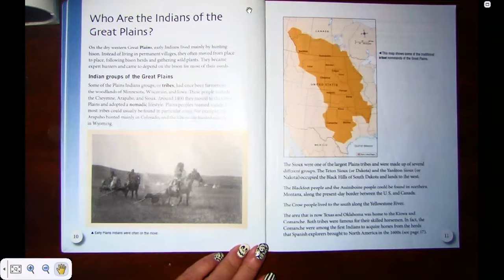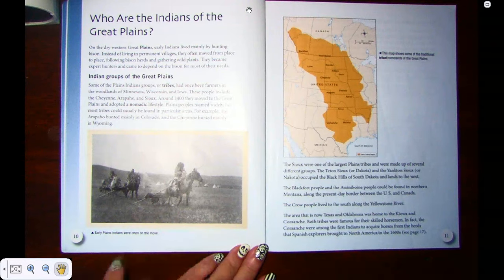The Indian groups of the Great Plains. Some Indian groups or tribes had once been farmers in the woodlands of Minnesota, Wisconsin, and Iowa. These people included the Cheyenne, Arapaho, and Sioux. Around 1400, they moved to the Great Plains and adapted to the nomadic lifestyle. Plains people roamed widely, but most tribes could usually be found in a particular area. For example, the Arapaho hunted mainly in Colorado, and the Cheyenne hunted mainly in Wyoming.